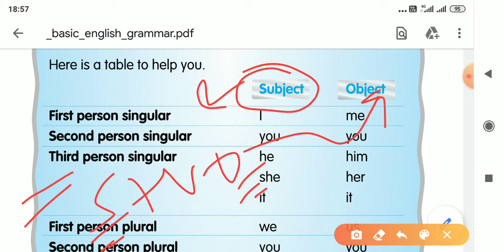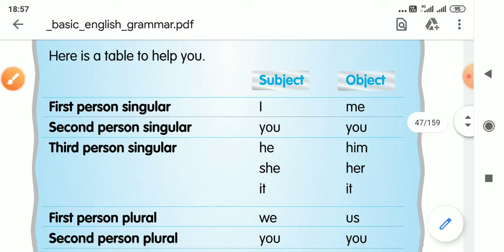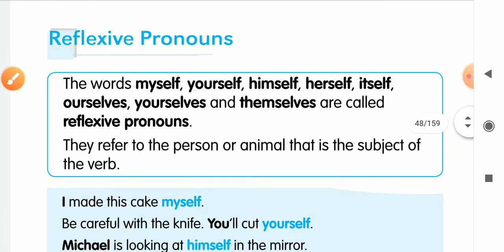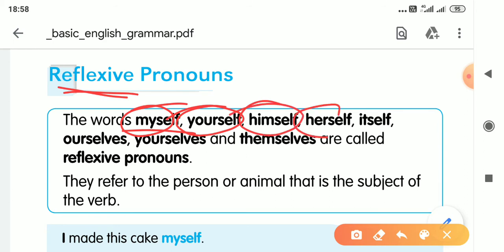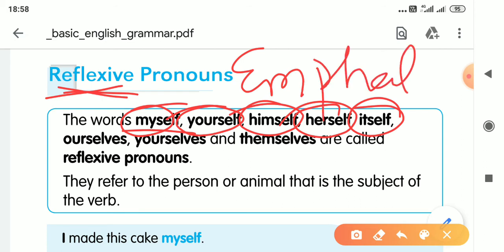Possessive case, I'll tell you, there is one type of pronoun, reflexive pronoun. So reflexive, when you add self in these pronouns, like myself, yourself, himself, herself, itself, this pronoun is also known as emphatic pronoun. Emphatic means shows emphasis.